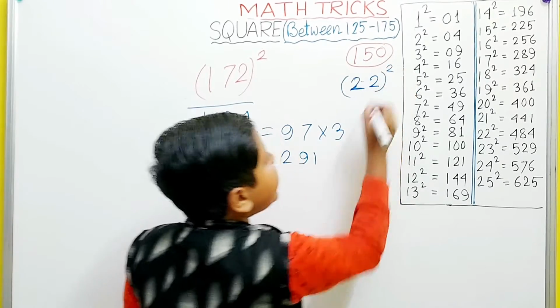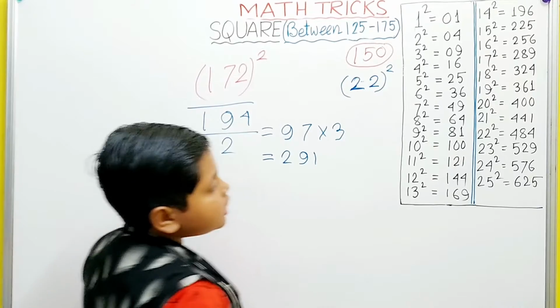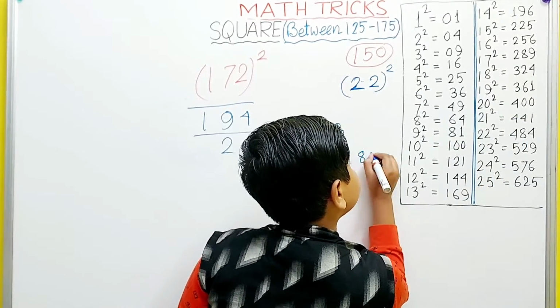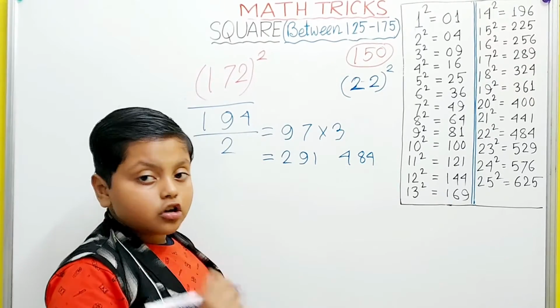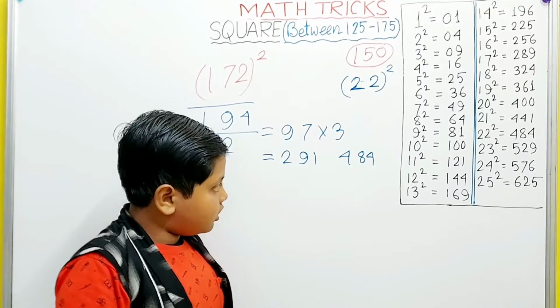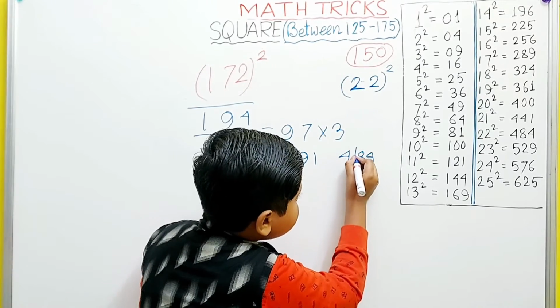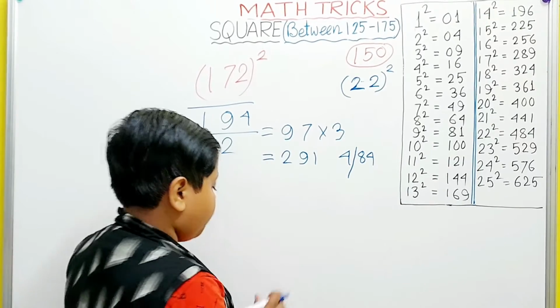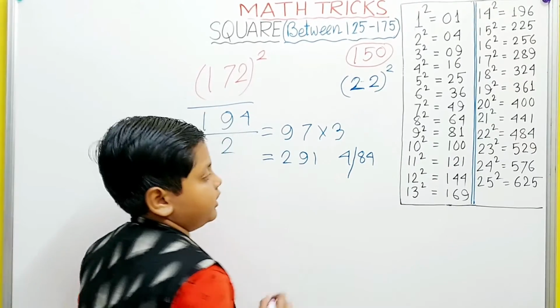Then we have to square 22, which from this chart is 484. This is not a two-digit number. Well, it is a three-digit number. So we can only write 84 next to 291.